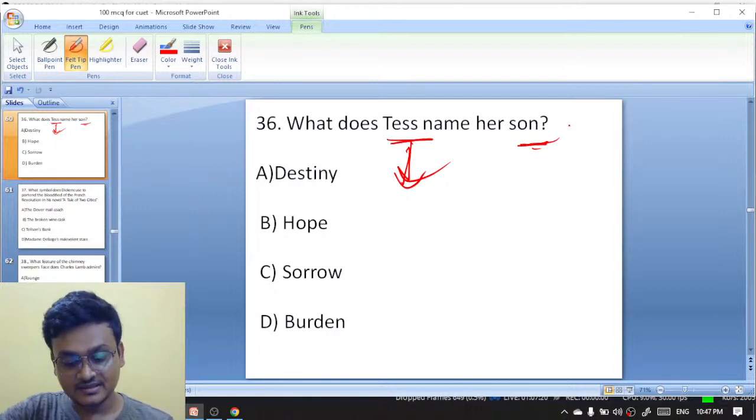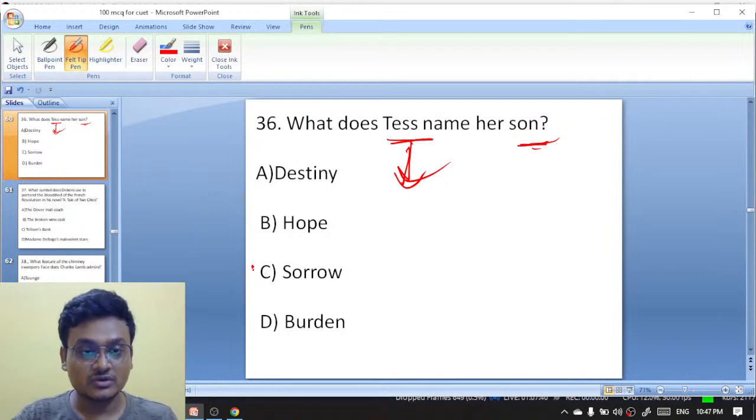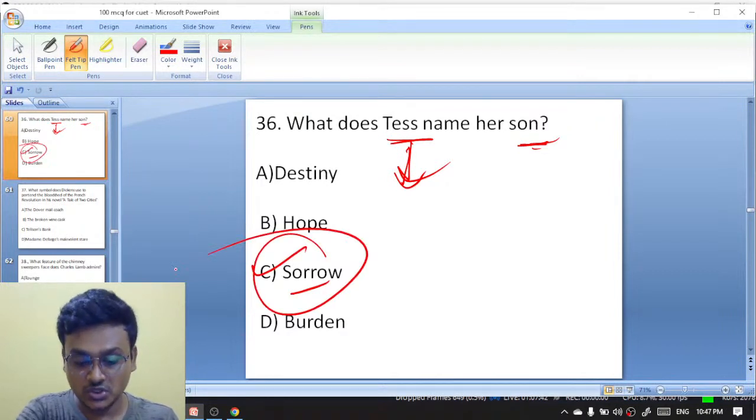Okay, exactly. That is awesome. Fantastic. So many, exactly. Another one from West Bengal. Exactly. It is sorrow. Sorrow. You're fantastic. Sorrow is the right answer here.